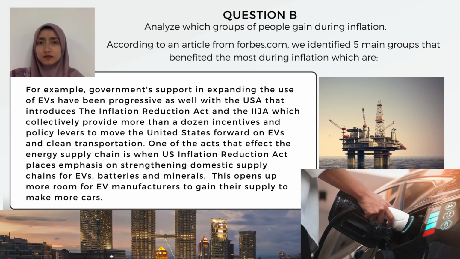For example, government support in expanding the use of EVs has been progressive, as with the USA, which introduced the Inflation Reduction Act and the IIJA, which collectively provide more than a dozen incentive and policy levers to move the United States forward on clean energy and clean transportation. One of the acts that affects the energy supply chain is the US Inflation Reduction Act, which places emphasis on strengthening domestic supply chains for batteries and minerals.